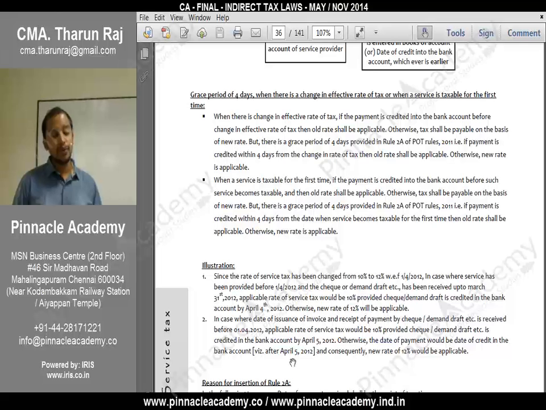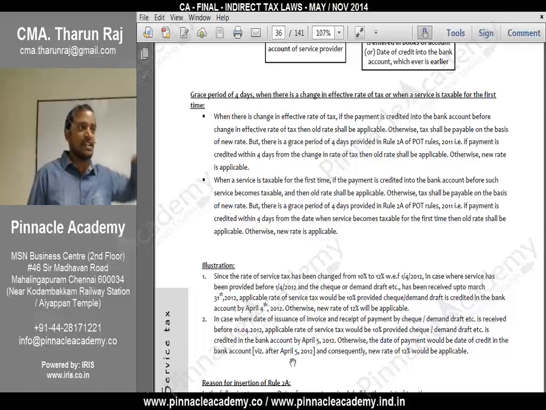Correct? Come to rule 4B. If payment is received before and invoice is raised later, date of invoice. Okay, we cannot do anything there because we should have given the invoice. If invoice is issued before and payment is received later, now, date of payment. Whichever is later, right? So, payment. Suppose there is 1 day delay in making payment. Had both these things fallen before, it is whichever is earlier and old rate is applicable.